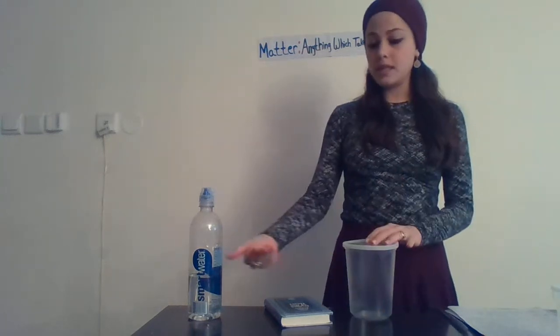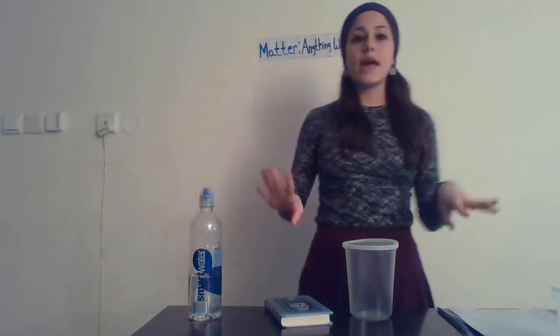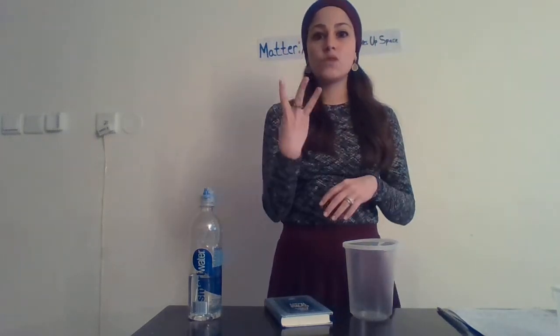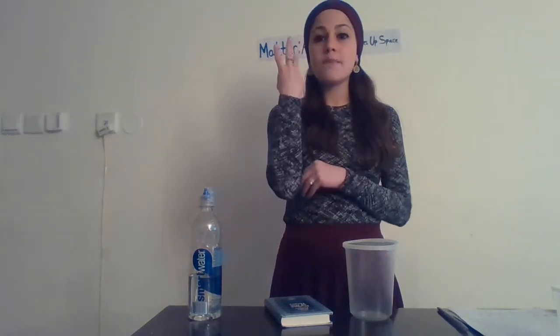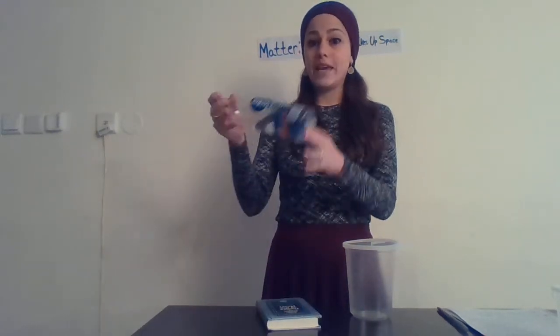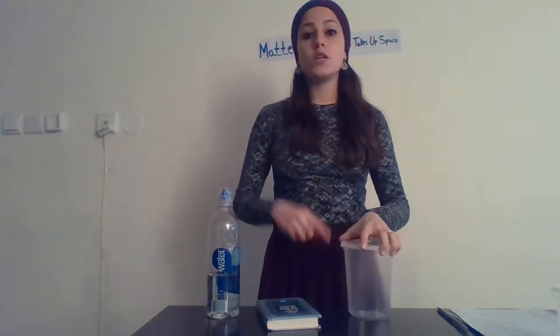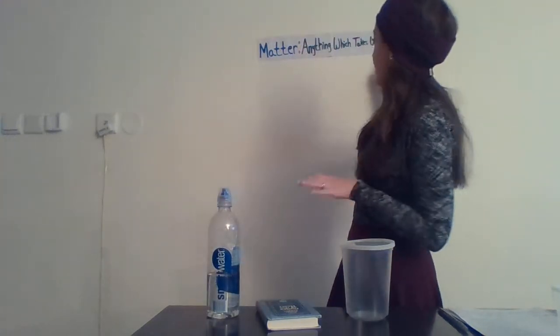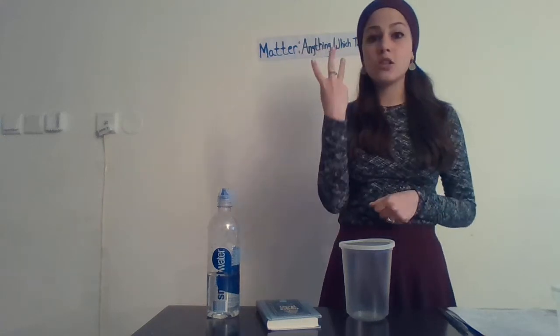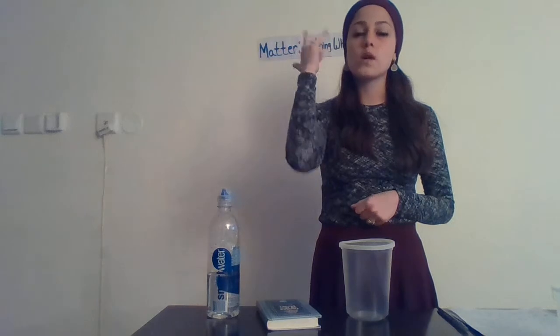So we know that all these things take up space, so they're all matter. Okay, matter has 3 states. Something can be in one of the 3 states of matter, meaning 3 forms. There is solid, liquid, and gas. So we know matter is anything which takes up space, and it comes in 3 states or forms, either a solid, a liquid, or a gas.